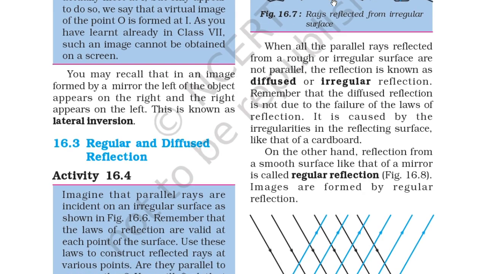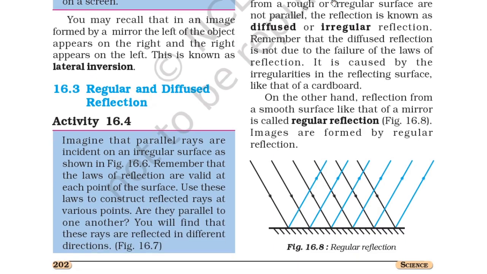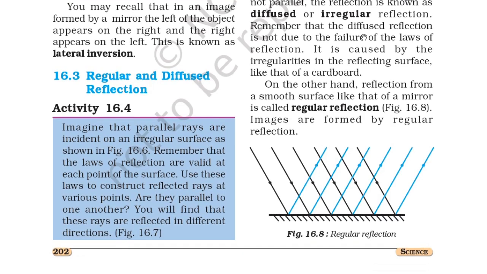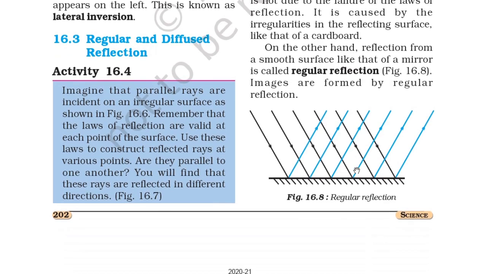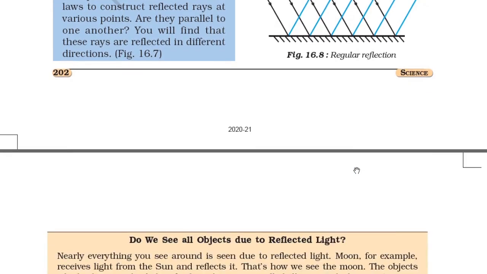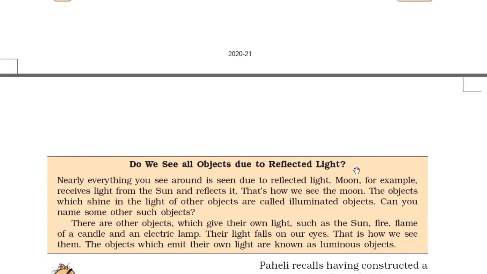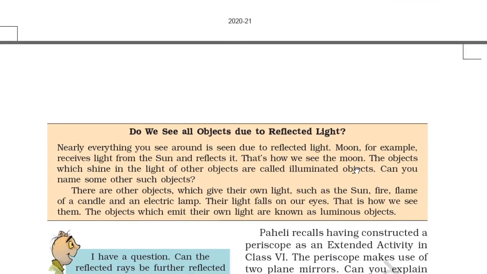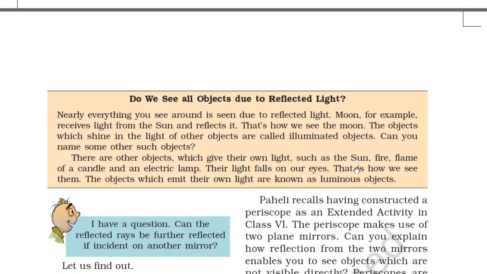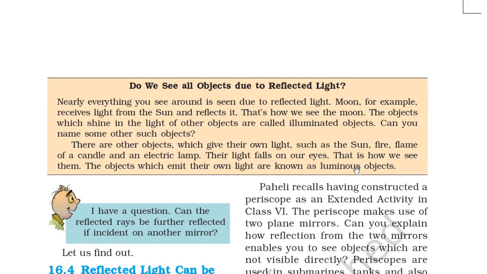So on the other hand, reflection from a smooth surface like that of a mirror is called regular reflection. Images formed by regular reflection, you can see here in 16.8. So we see all objects due to reflected light? Nearly everything you see around is seen due to the reflection of light.